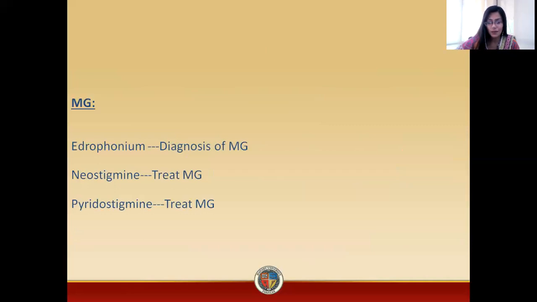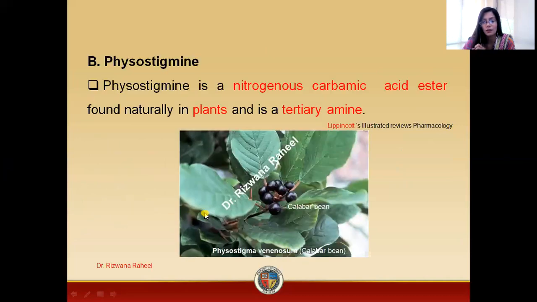So now I am summarizing the uses of these anticholinesterases in myasthenia gravis. Basically, edrophonium is used in diagnosis of myasthenia gravis. Neostigmine is used for treatment of myasthenia gravis, and pyridostigmine is also used for treatment of myasthenia gravis.